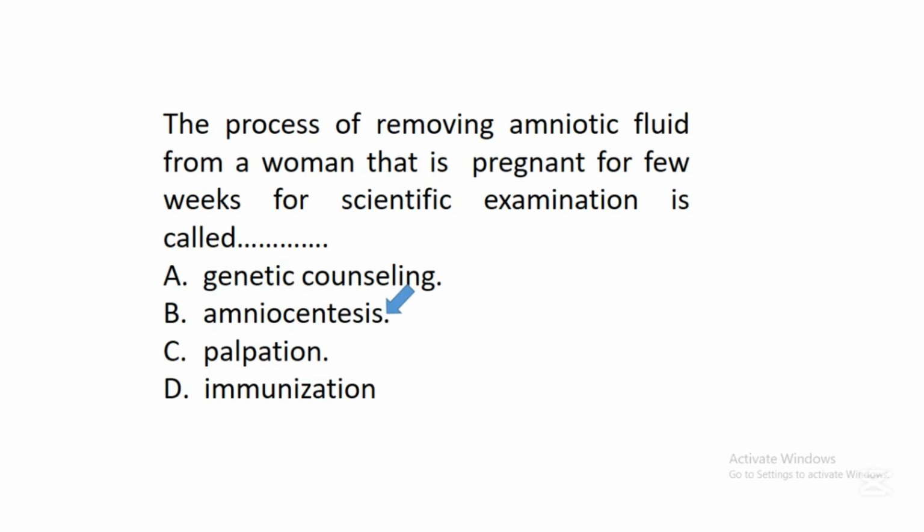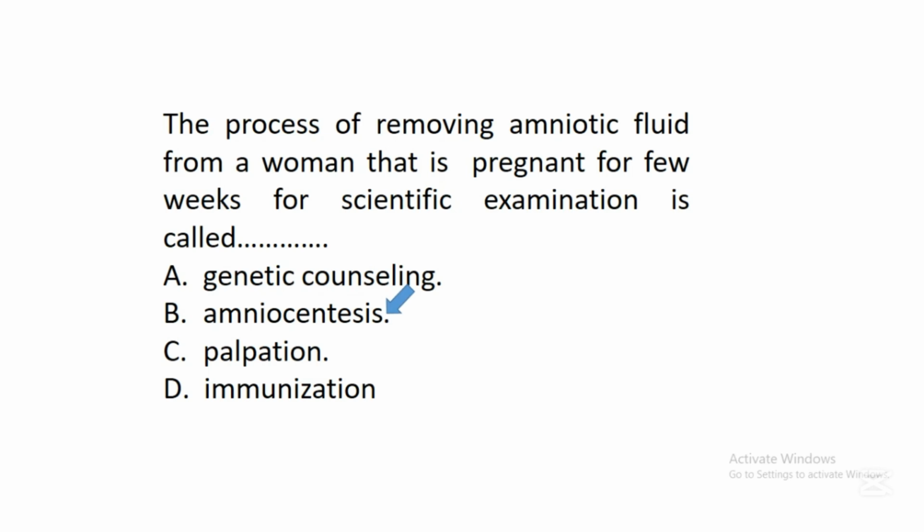So scientists can take this amniotic fluid to run a test to check some genetic issues in that baby to know what to do. So the process of bringing out this amniotic fluid from that pregnant woman for different scientific examination is best described as amniocentesis.